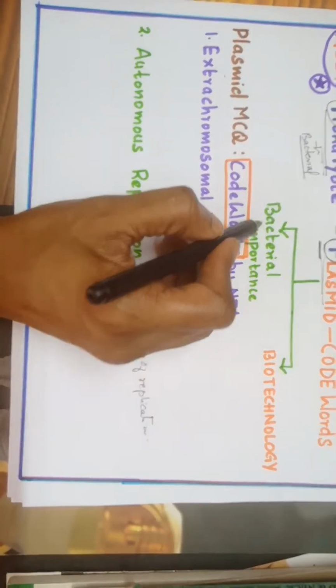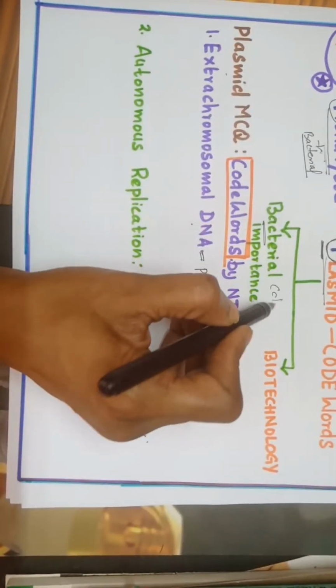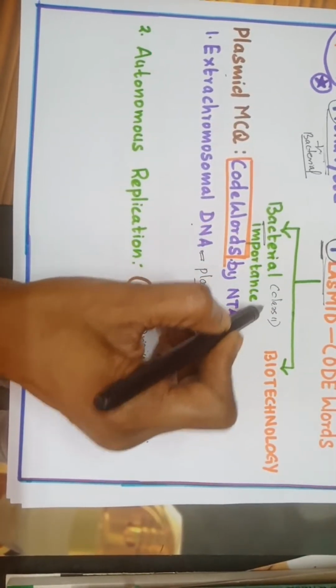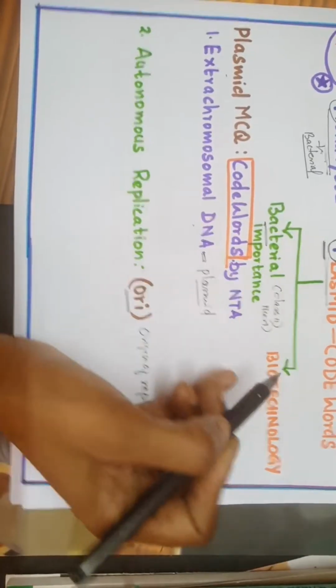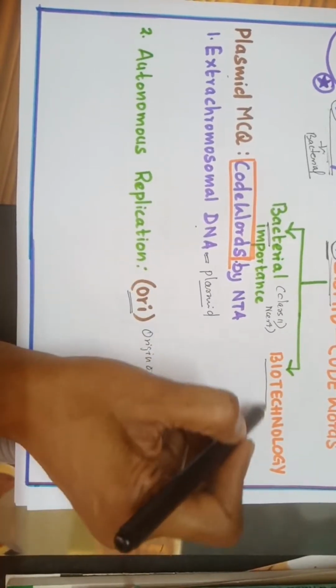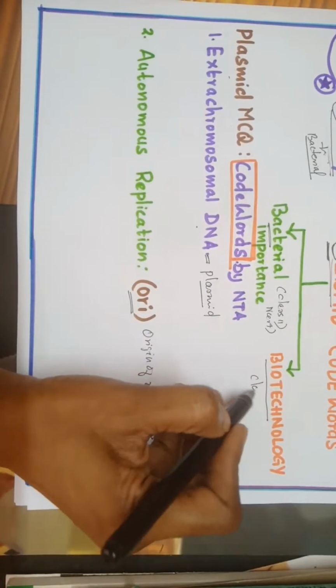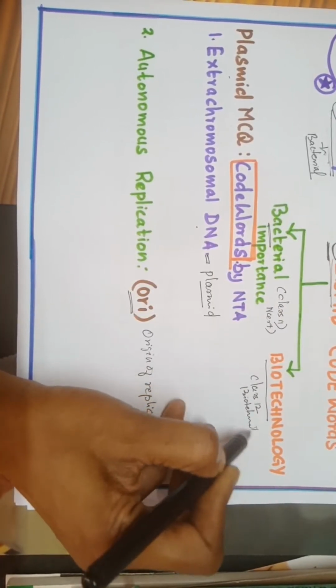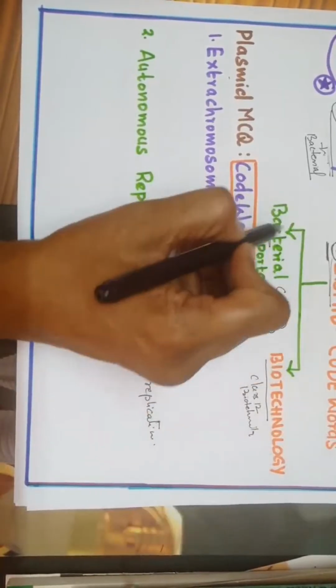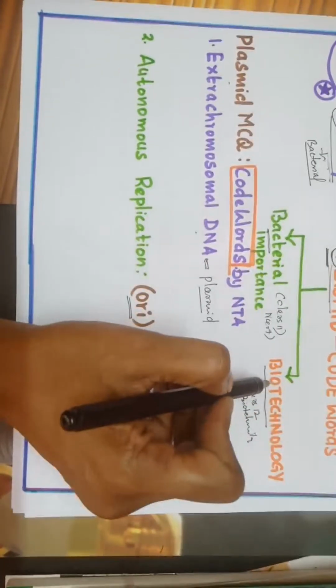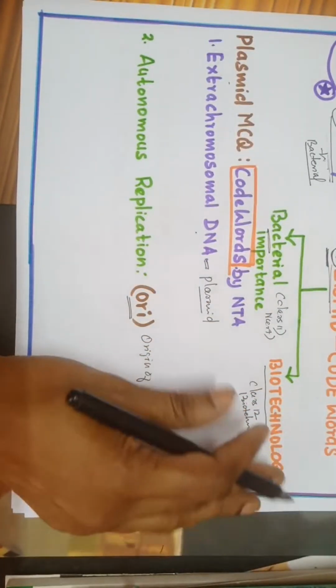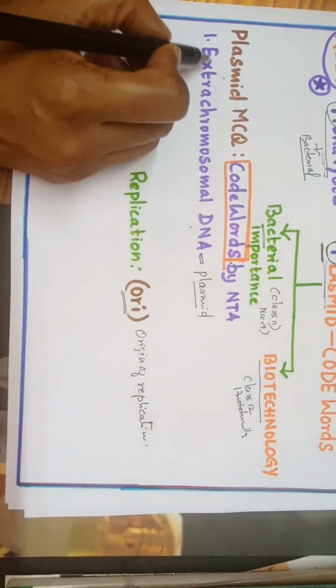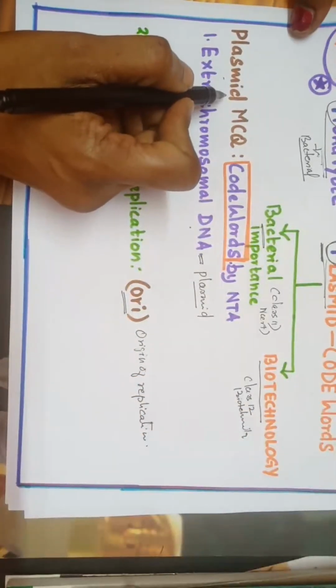One is of bacterial importance, which is given in class 11 NCERT. Another one is from the biotechnology point of view, in the class 12 biotechnology lesson. So divide these plasmid MCQs into 2 sections. Both are important.